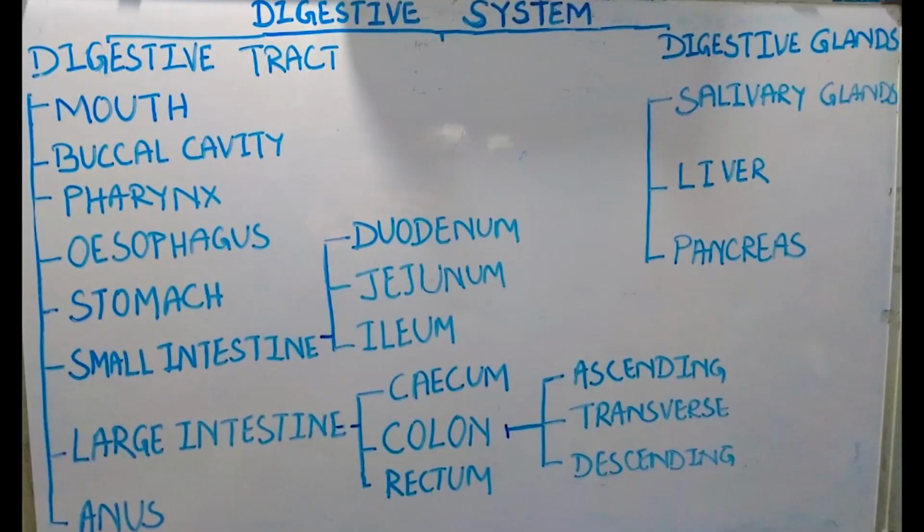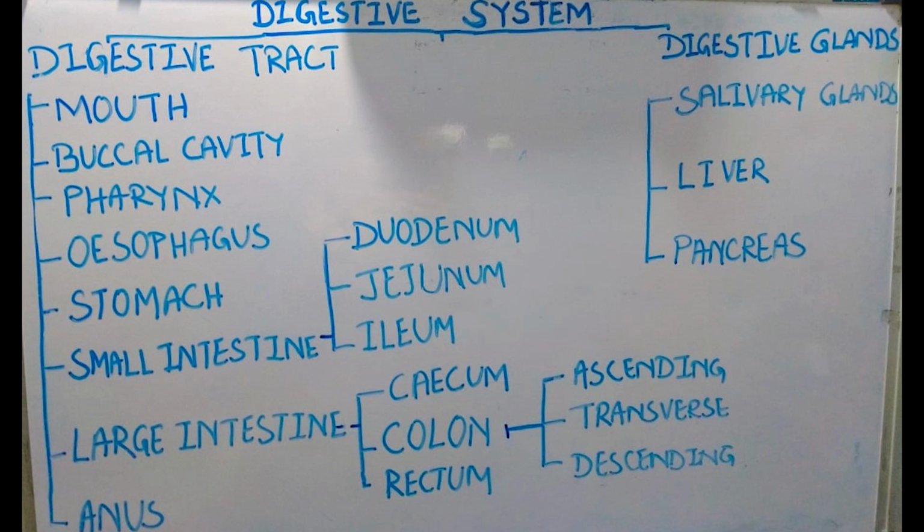So, how to classify digestive system? It is divided as digestive tract and digestive glands. The digestive tract includes mouth, buccal cavity, pharynx, esophagus, stomach, small intestine, large intestine and anus. Small intestine is divided as duodenum, jejunum and ileum.